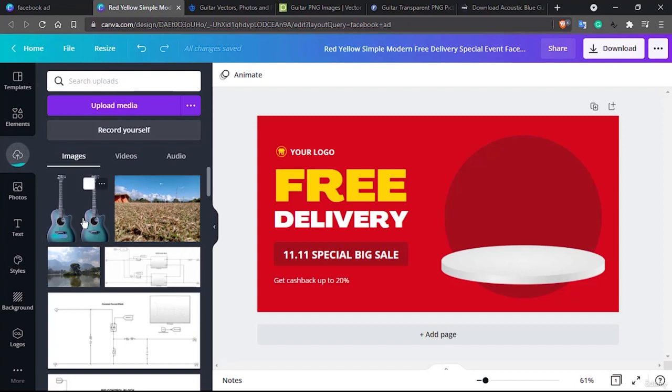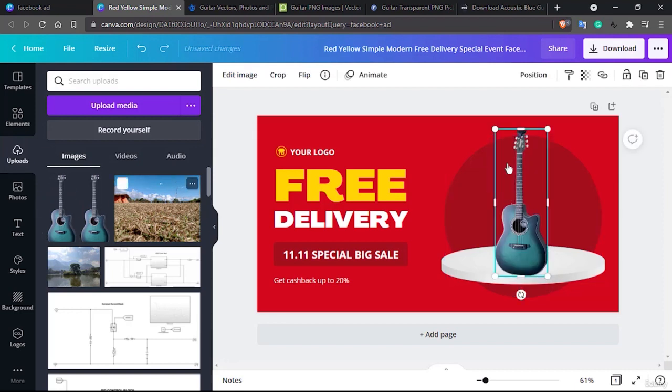So this is uploaded. Now if you would like to bring it to the center of the screen, simply drag it here, and voila, it is already on your screen, and the transparent background is a good match. You might think that this color contrast of blue on the red background might not look nice, but I would actually prefer this high contrast, because sometimes these contrasts are the ones that catch the eye properly.